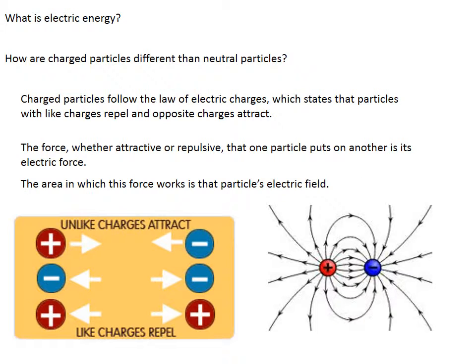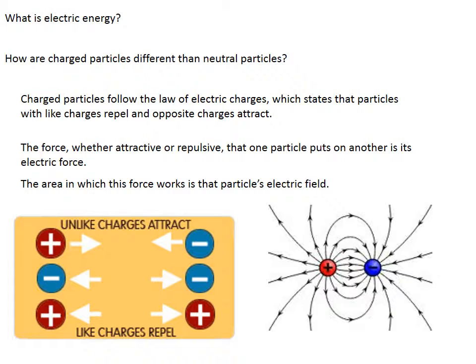Electricity is another form of energy, and one that has become extremely important to modern society. Electric energy is essentially the energy associated with charged particles, such as electrons, protons, or ions. Why are charged particles different than neutral particles like neutrons and most compounds, though?